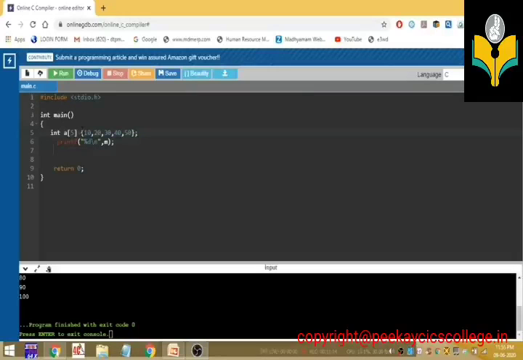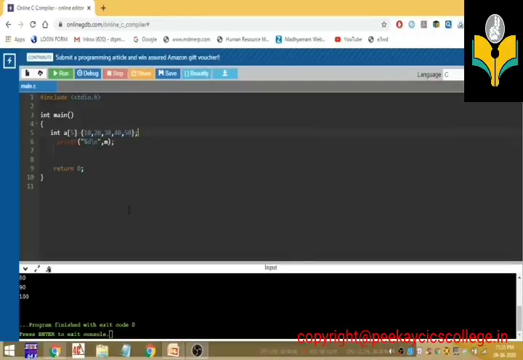From this we can say that an array can hold multiple values. Array allows us to hold multiple values within a single variable name.